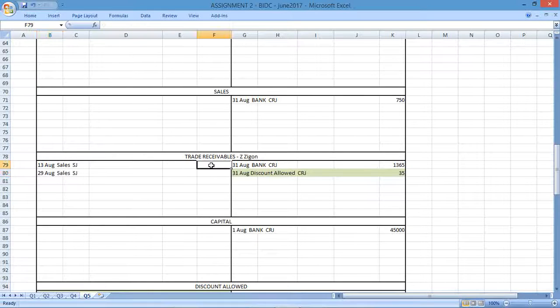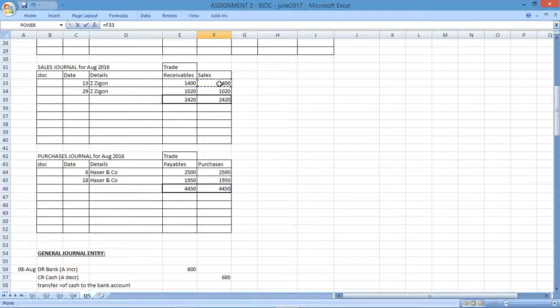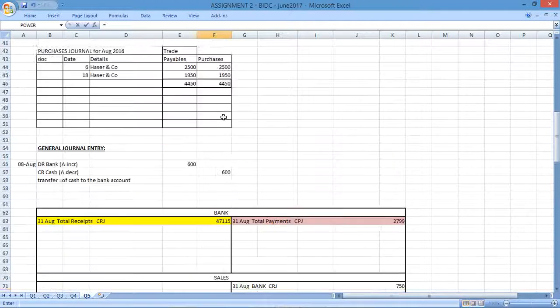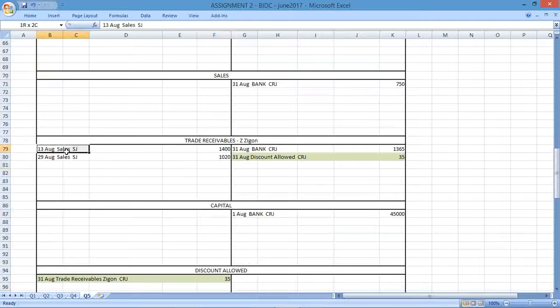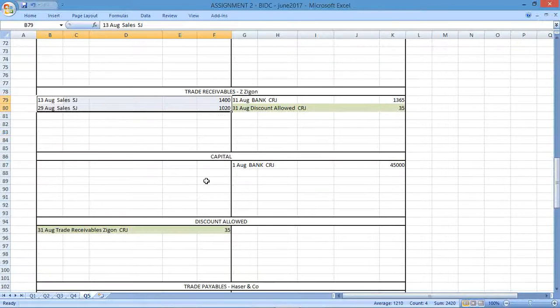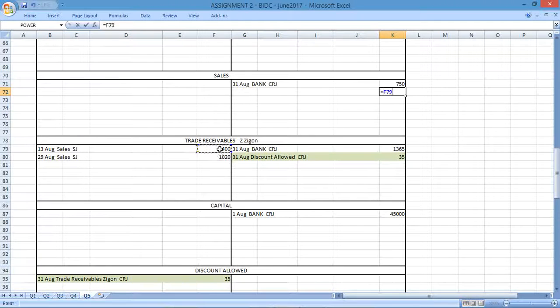August, 29 August, and I'm going to reference the sales journal. There's the 13th and there's the 29th. I've got the debits, I still need the credits. So where's my sales? There's my sales. So nice, you can see that quite easily here. I'm going to reference those sales here, and this would have come from